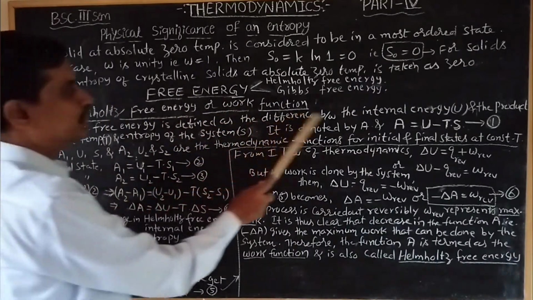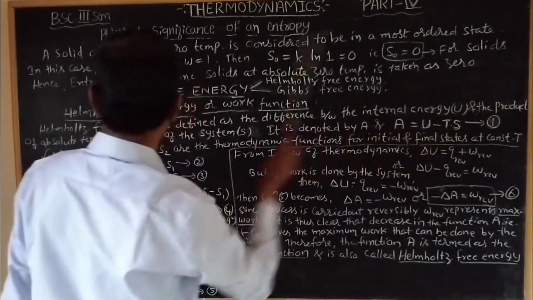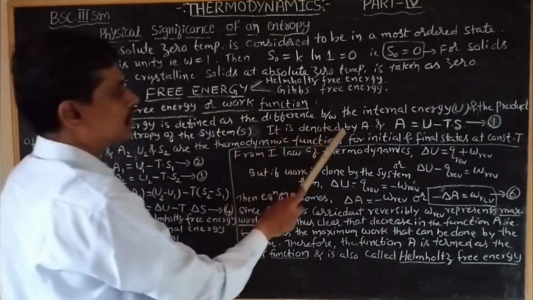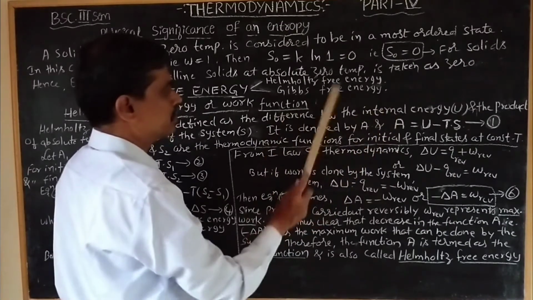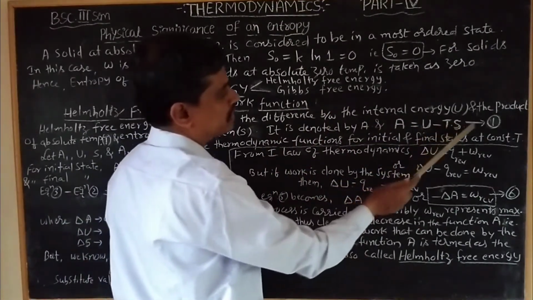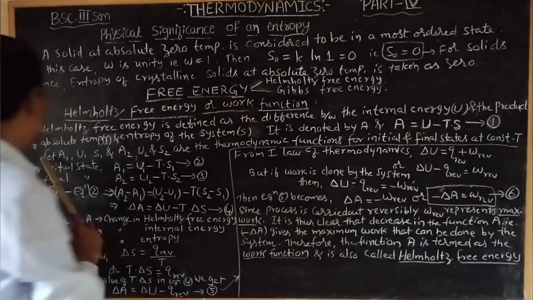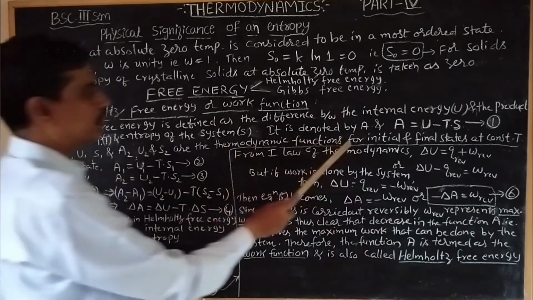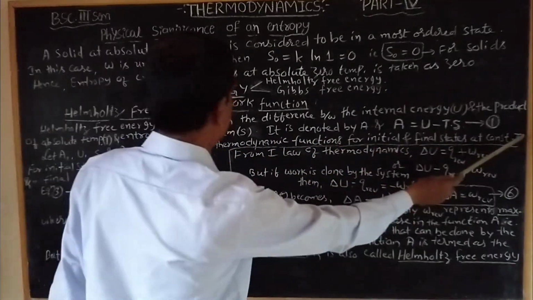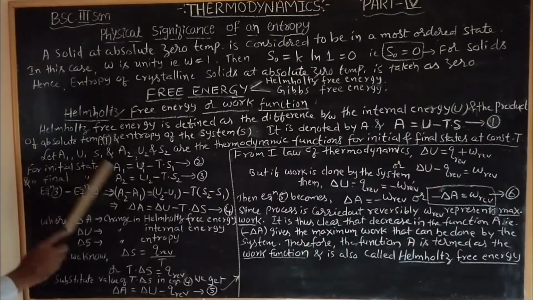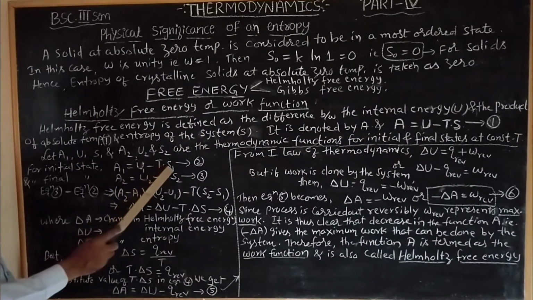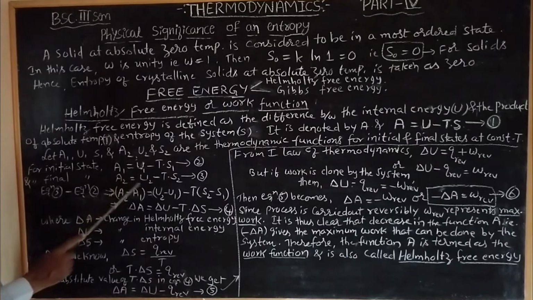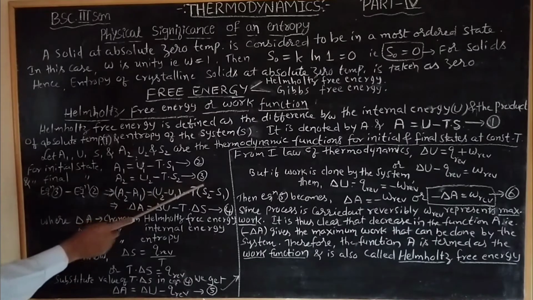This is defined as the difference between the internal energy U and the product of absolute temperature T and entropy of the system S. It is denoted by A, and according to this definition, A = U - TS. Take this as equation 1. Let A1, U1, S1 and A2, U2 and S2 be the thermodynamic functions for the initial and final states at constant temperature T. Then for the initial state, A1 = U1 - TS1, take this as equation 2. And for the final state, A2 = U2 - TS2, take this as equation 3.